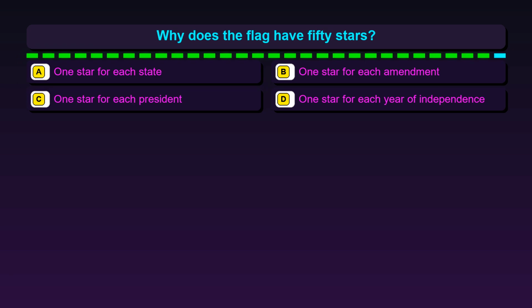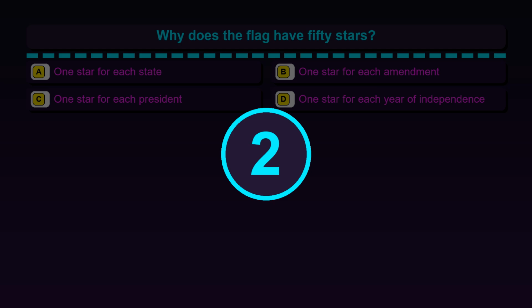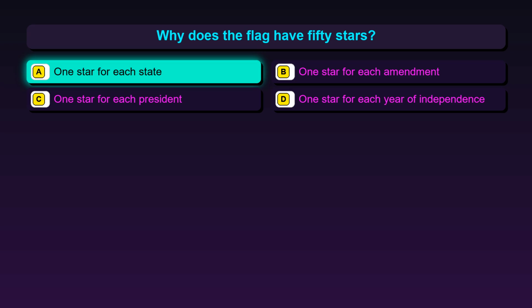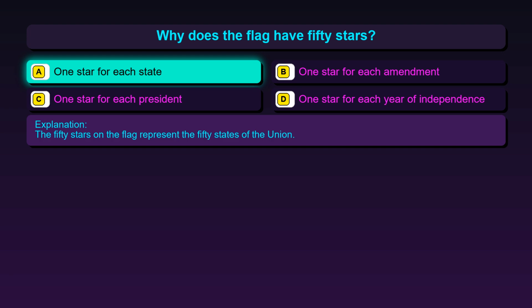Question 66. Why does the flag have 50 stars? Option A, 1 star for each state, option B, 1 star for each amendment, option C, 1 star for each president, option D, 1 star for each year of independence. The correct answer is option A, 1 star for each state. The 50 stars on the flag represent the 50 states of the Union.